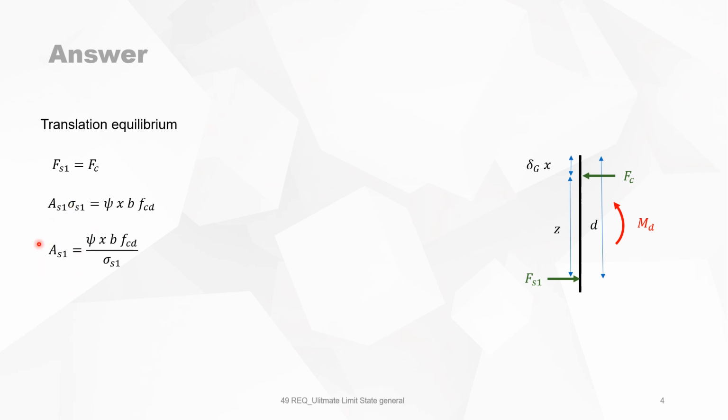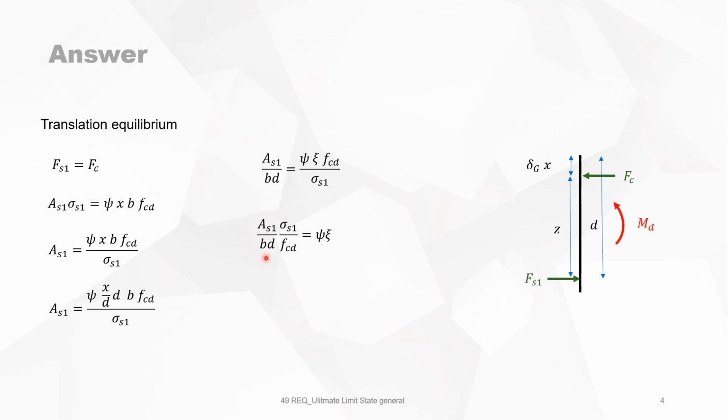We will now divide by sigma S1, and we divide x by d and multiply again by d. We do that to convert this into dimensionless units. We divide both sides by bd, then we get AS1 divided by bd is the CC fcd divided by sigma S1.